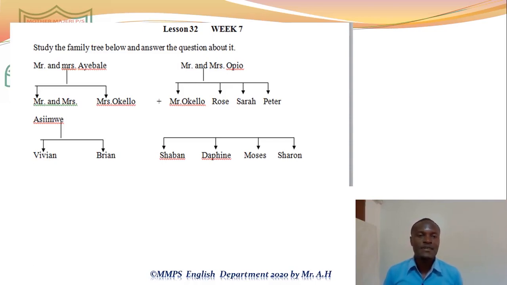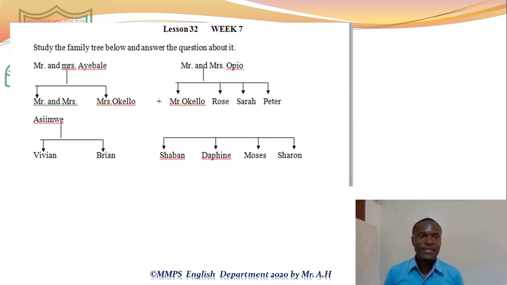You know, this is my uncle, this is my cousin, this is my nephew. So we are going to study that family tree, try to answer those questions so that we can be aware of the relationships we have in our families, or how we are related to the different people in our families.